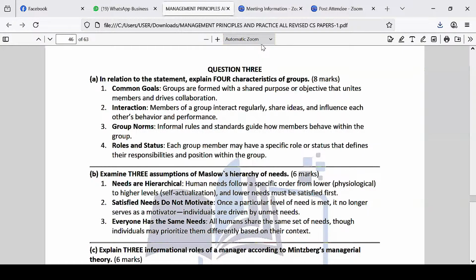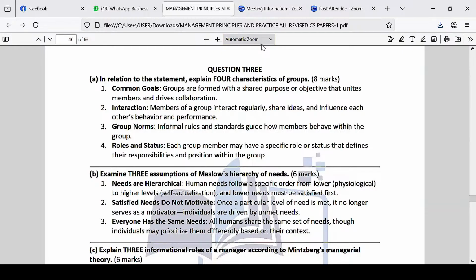Automatically, you try to behave a little bit better, so that you don't go to the extent of making other members feel embarrassed, or bring disharmony in the group. That is very important. Informal means they are not set down. If you're a group of friends, you don't set rules, but there's a standard way of behavior that you should have. So rules and standards guide how members behave within the group.